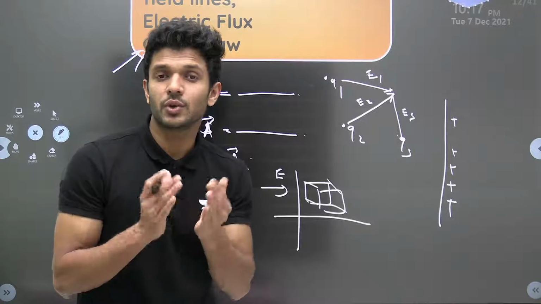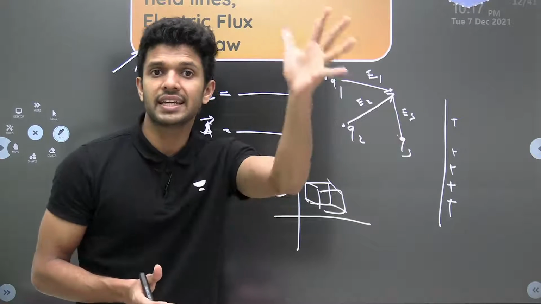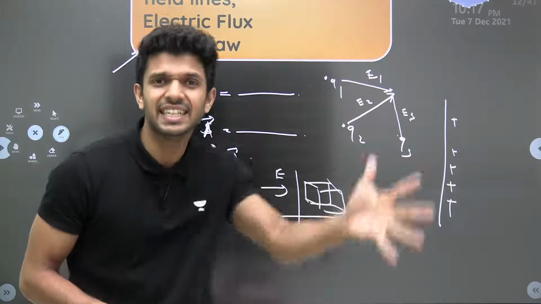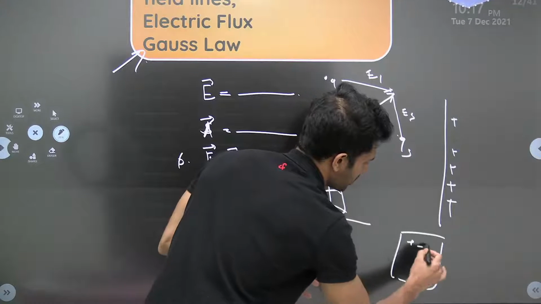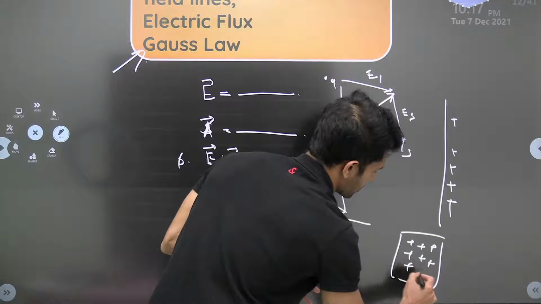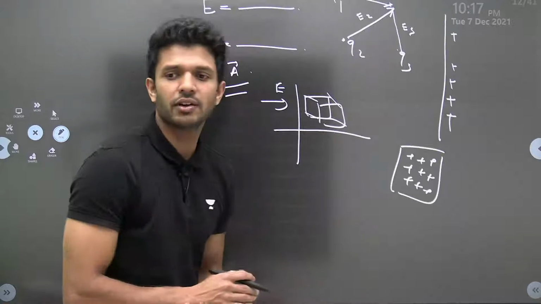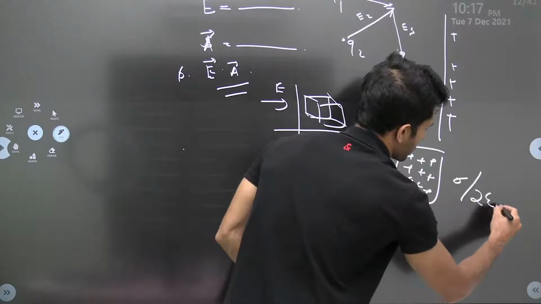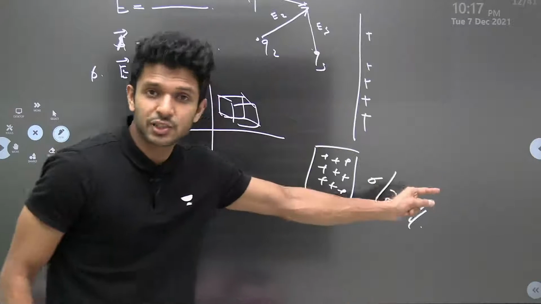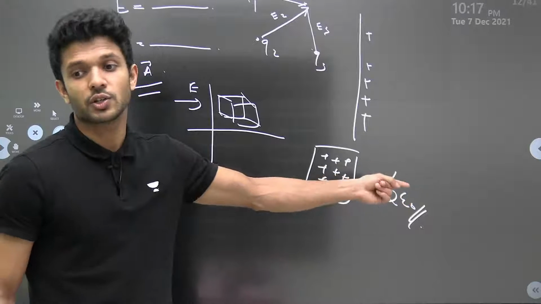Then by using Gauss law, we find out the electric field of an infinitely long plane sheet. If you have a sheet like this, with some positive charges, what is the value of electric field? What was the formula? The formula is sigma by 2 epsilon 0. Remember? This is also derived from Gauss law.